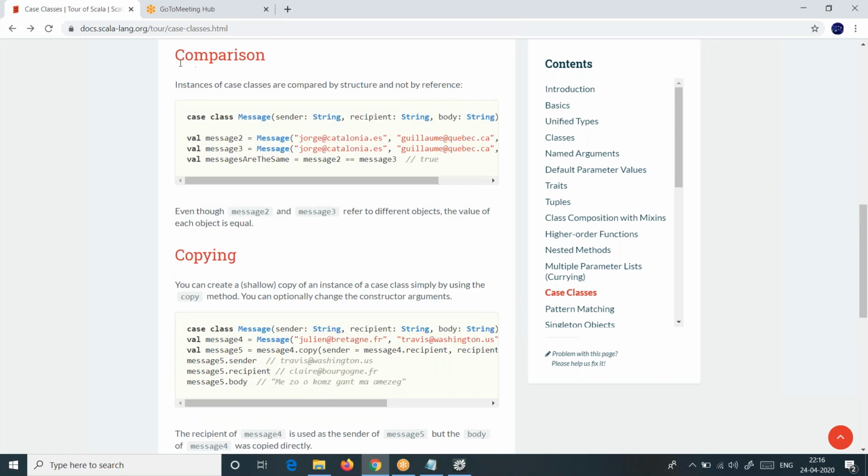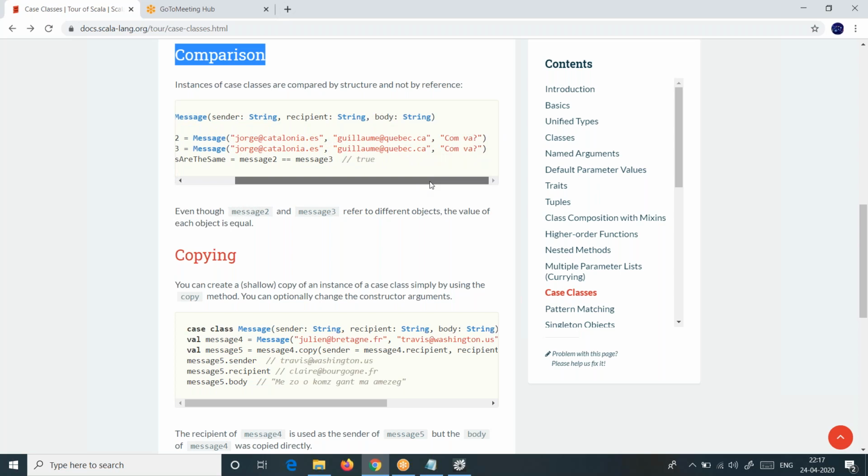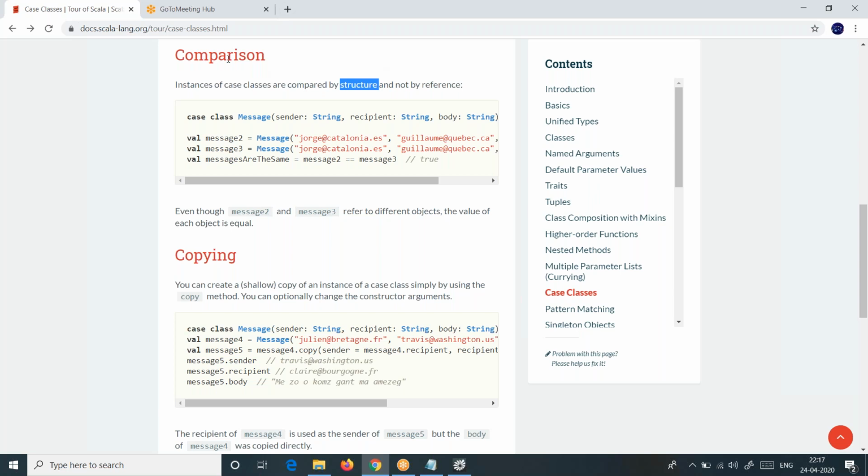You will feel bored. Now this is important, sir. Next comparison. By taking this as reference, you can see here we can compare. Instances of case classes are compared by structure and not by reference. This is another important point. You need to get into the shoe of this point. What is that? We don't compare with the reference, but we compare with the structure.